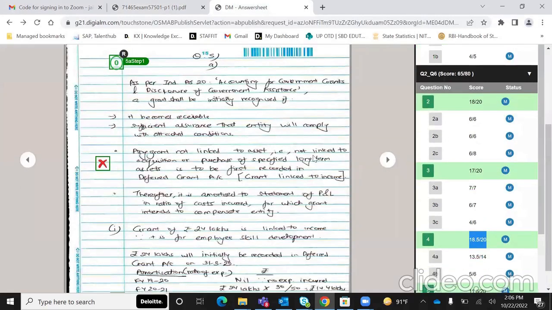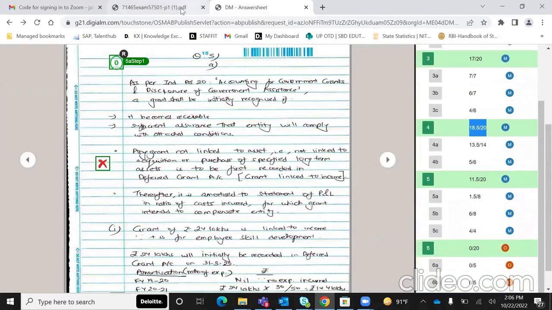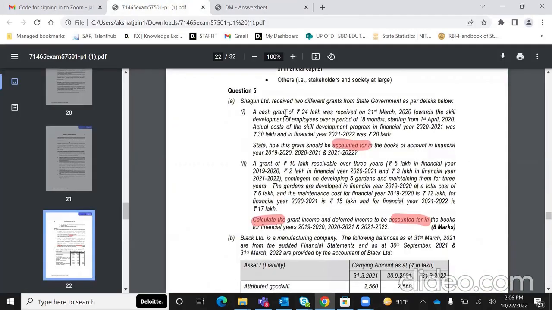Moving on to question 5, this is where I've not scored very well. So as to say, I can tell you why. It was on Ind AS 20, and cash grant of 24 lakh was received towards skill development of employees over a period of 18 months, starting from 1st April of next year. And the actual expenses have then been given to us. State how they should be accounted for.